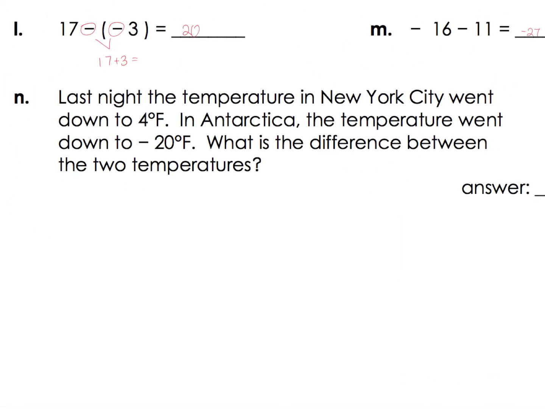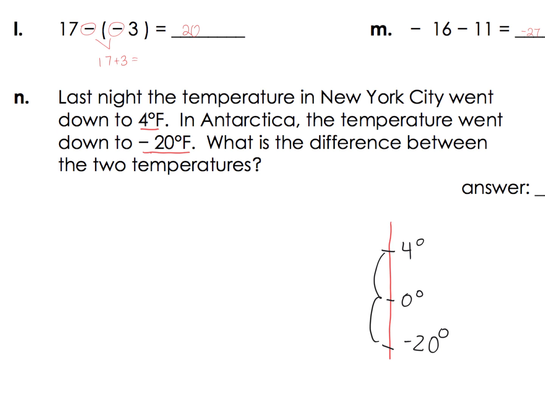Last night, the temperature in New York City went down to 4 degrees. In Antarctica, the temperature went down to negative 20. What is the difference between the two temperatures? So remember, if it helps you, draw a little thermometer. Here, New York City is 4 degrees, right? Here would be my 0 degrees. Antarctica is all the way down to negative 20 degrees. So I need to find the difference between both there.